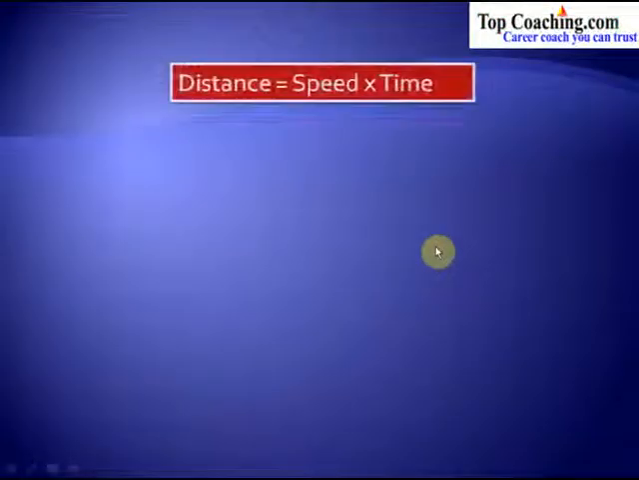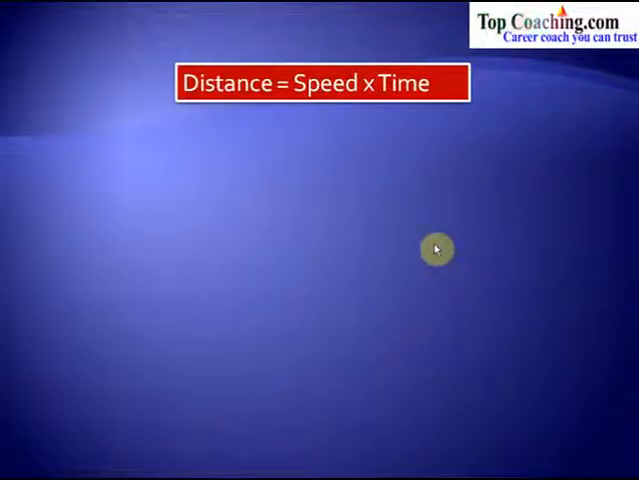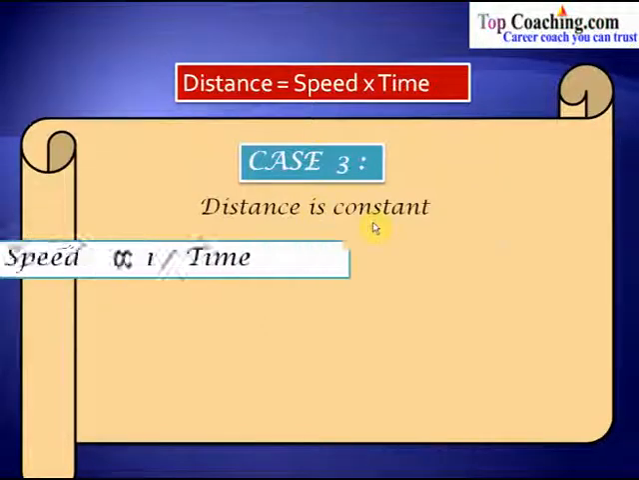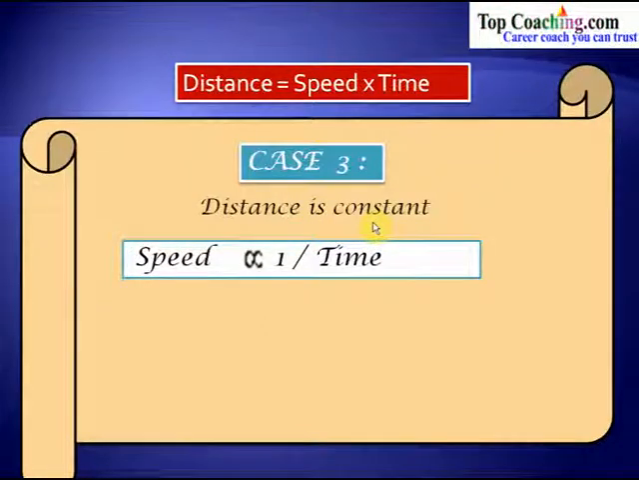Again, the same formula, distance equal to speed into time, and we are going to look at case number 3, and this is where the distance is constant. Now we are going to keep the distance constant, and let's see what is the relation between speed and time. In such a case, speed is inversely proportional to time. When we keep the distance constant in this equation, we get speed into time equal to constant, and so we can say speed is inversely proportional to time.